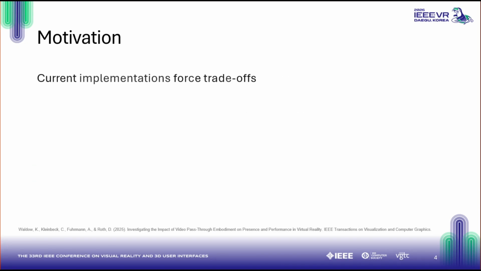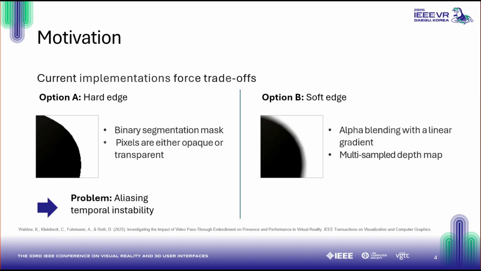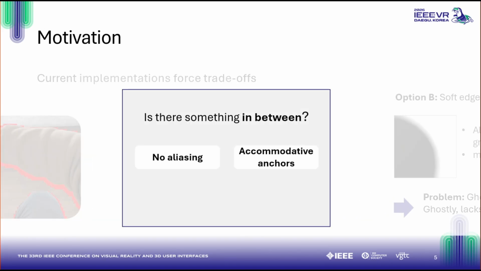Current implementations force trade-offs. On one side, we have hard cutouts, which are binary and sharp but suffer from jagged, unstable aliasing and temporal instability. On the other hand, we have soft cutouts, which create a gradient by multisampling and alpha blending the depth map. These eliminate visual artifacts, but internal testing revealed that they are distracting and create a ghosting effect that lacks visual stereo anchoring. The hard edge was also used in our previous work. That raised the question: is there something in between?